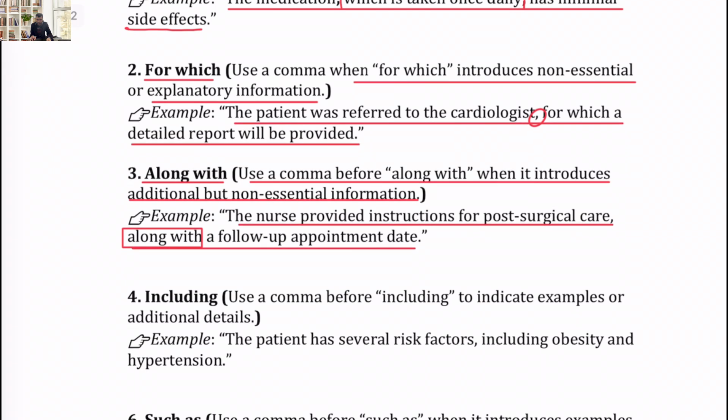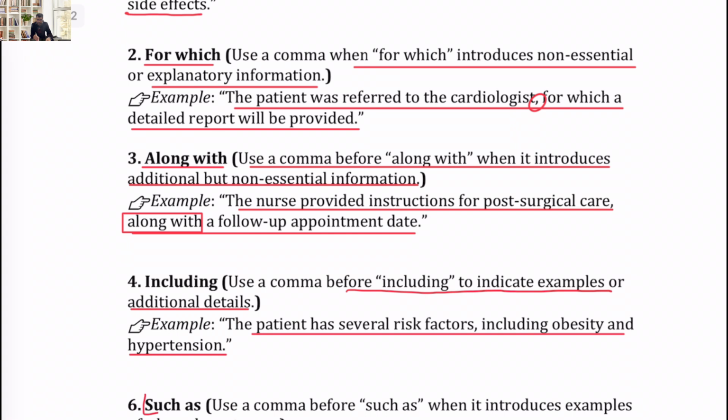Then is including. We need to put a comma before including when it is used in mid sentence, to indicate examples or additional details. The patient has several risk factors, including obesity and hypertension. This including is adding additional details, like a few examples of whatever we mentioned just before. For example, for risk factors, we are mentioning a few like obesity and hypertension, there could be many.